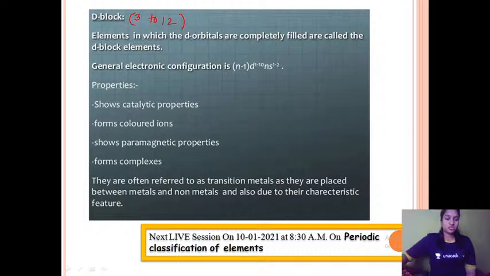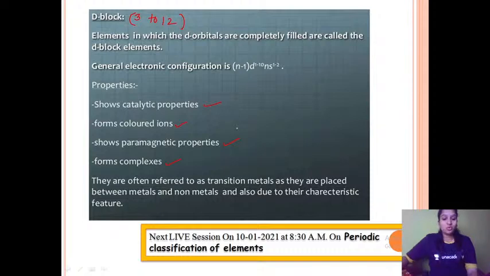Now these d block elements are very important because they show catalytic properties. They form colored ions. They show paramagnetic properties. They form complexes. Okay, all this you will be learning in second year when you are taking D block and S block elements.